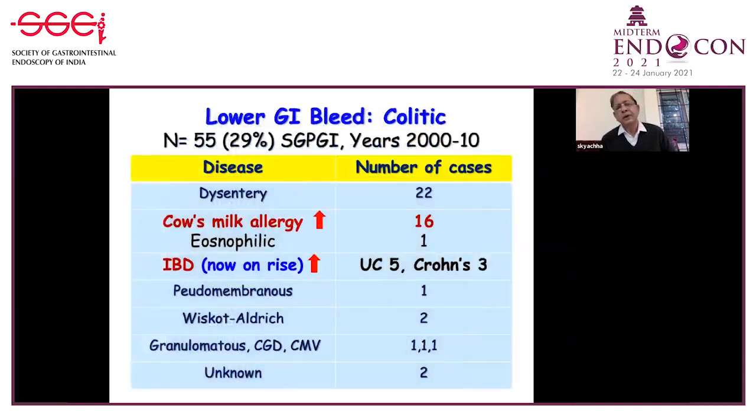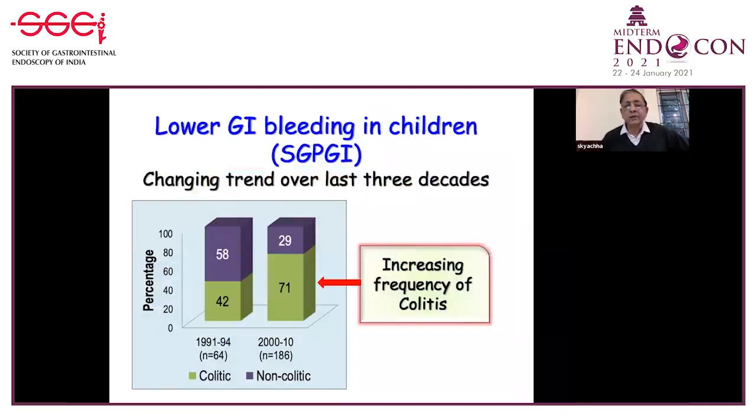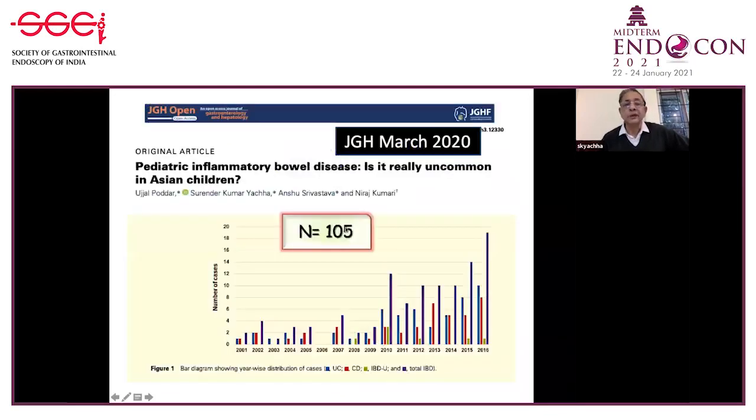Two important entities in the colitic group for adult gastroenterology colleagues are cow's milk protein allergy and inflammatory bowel disease in children. This is the data of some of the cases from 10 years, 2000 to 2010, but thereafter there's been an exponential rise in both entities in children. This diagram shows the increasing frequency of colitis in children over the last 3 decades.